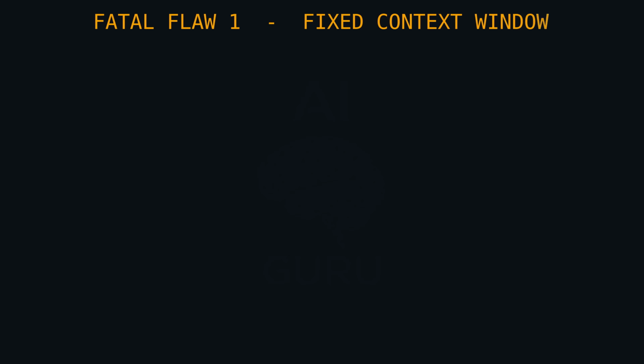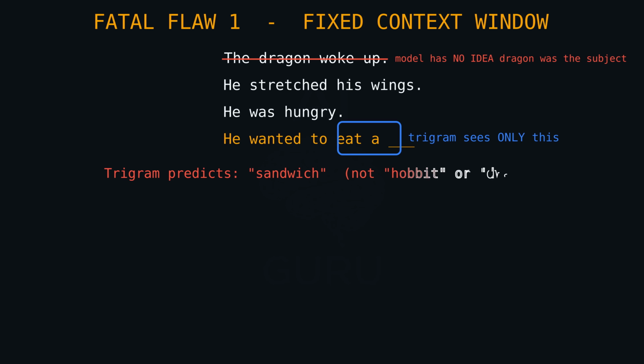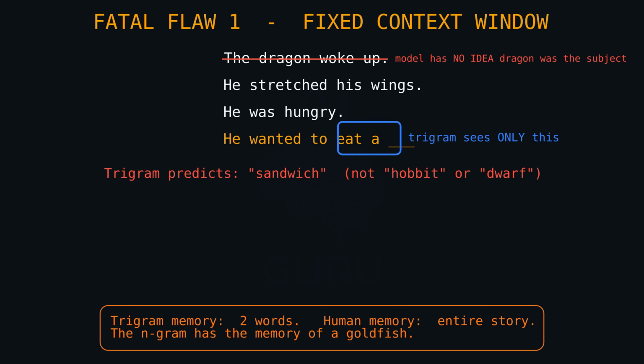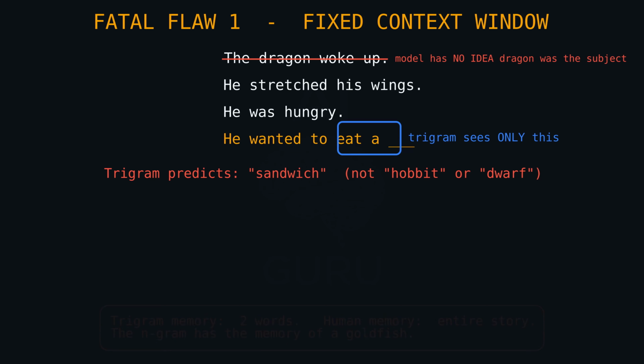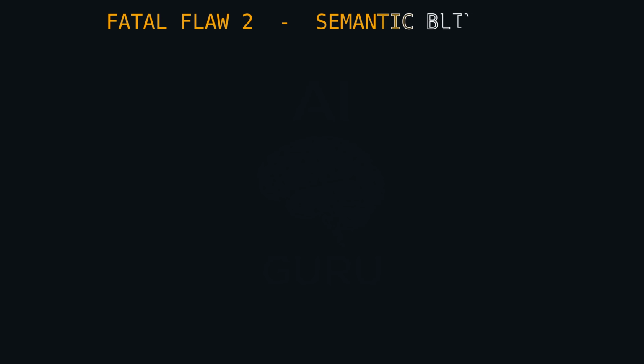No. The biggest issue is the fixed context window. The N in n-gram. Right. If you're using a trigram, the model can only see the last two words. It cannot look back to the beginning of the paragraph. It has absolutely no idea that the story is about a dragon. So if I wrote, "the dragon woke up, he stretched his wings, he was hungry, he wanted to eat a," the model just sees "eat a" and guesses, say, sandwich. It doesn't know dragon was the subject three sentences ago. Exactly. It misses long-range dependencies. It has a memory of a goldfish.